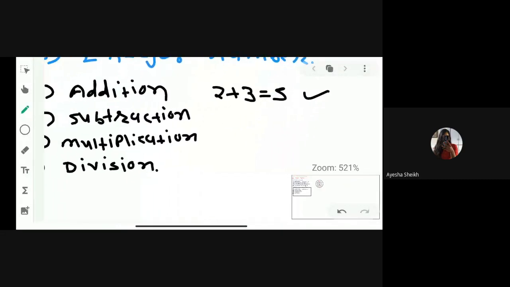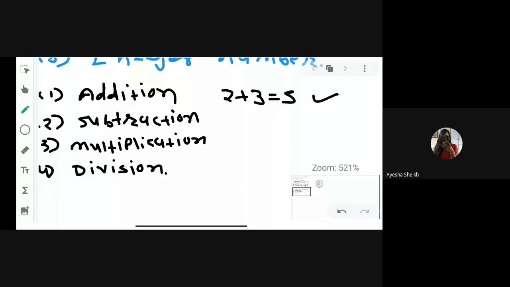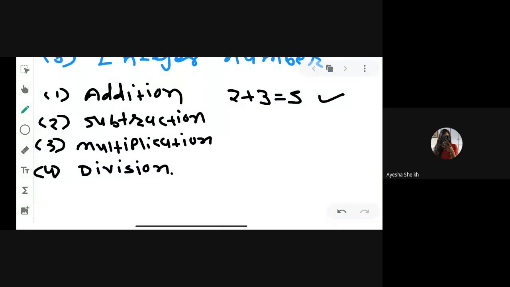Now in case of subtraction, we are subtracting 2 minus 3, we get minus 1. Now tell me, 2 and 3 are integer numbers, yes or no? And we get the final answer minus 1. Minus 1 is also an integer number.